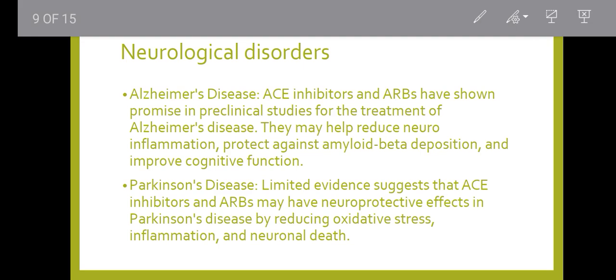Second, neurological disorders. Alzheimer's disease. ACE inhibitors and ARBs have shown promise in preclinical studies for the treatment of Alzheimer's disease. They can help to reduce neuroinflammation, protect against amyloid beta deposition, and improve cognitive function. Second, Parkinson's disease. Limited evidence suggests that ACE inhibitors and ARBs may have neuroprotective effects in Parkinson's disease by reducing oxidative stress, inflammation, and neural death.